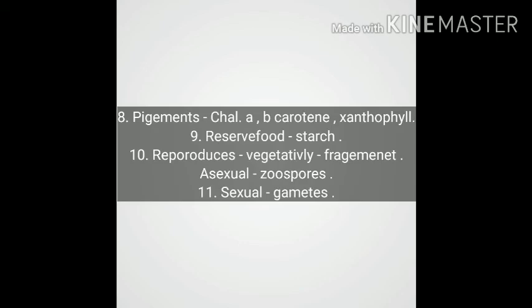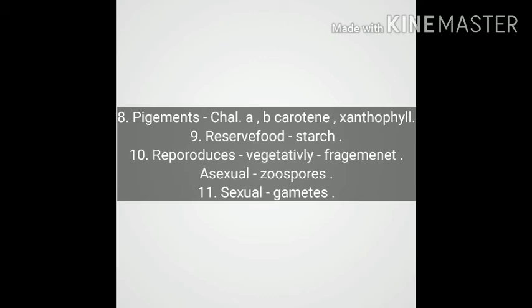Photosynthetic pigments are mainly chlorophyll a, chlorophyll b, carotenoids and xanthophylls. On the basis of chlorophyll a, they prepare their own food, therefore it is very important. Reserve food material is mainly starch, but it differs in different divisions.